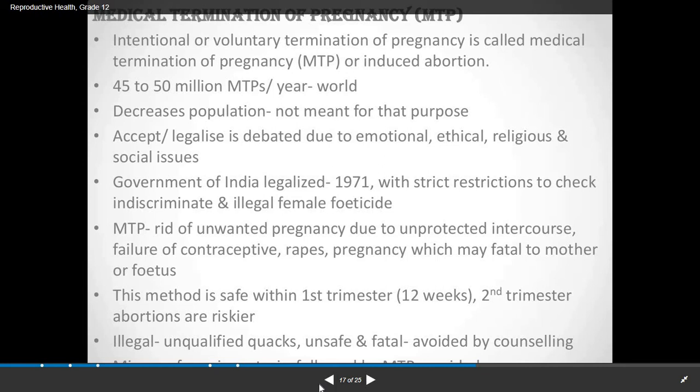Illegal unqualified quacks are unsafe and fatal, and this is avoided by counseling. Now many people staying in rural areas and many other unqualified persons have many unuseful talks about this MTP. So these are all eradicated by proper counseling methods.